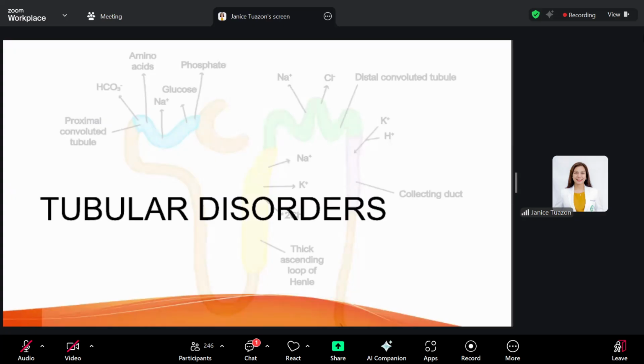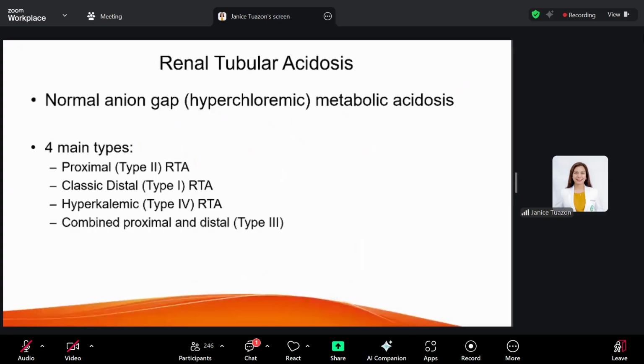And it is also responsible for urine acidification. So for renal tubular disorders, we have actually two, and it has two different spectrums. The first spectrum is the acidosis, and the other one is alkalosis. So let's go through the acidosis first.